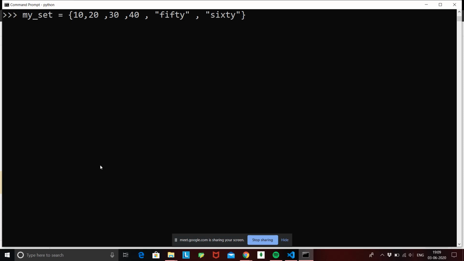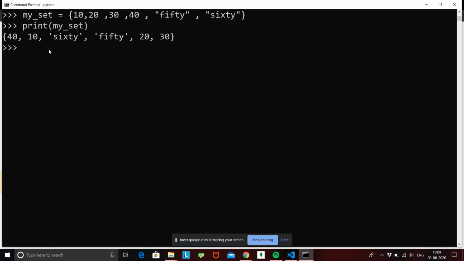All right, so this is my set, and if I hit enter and do a print statement, okay, so print statement is going to give us these values.